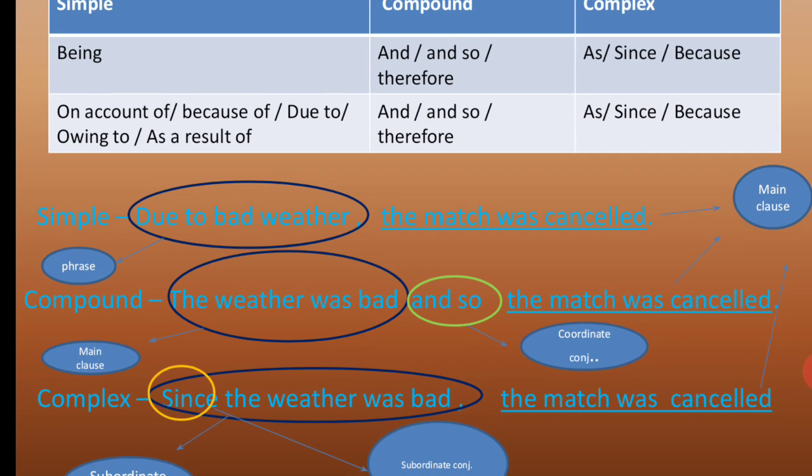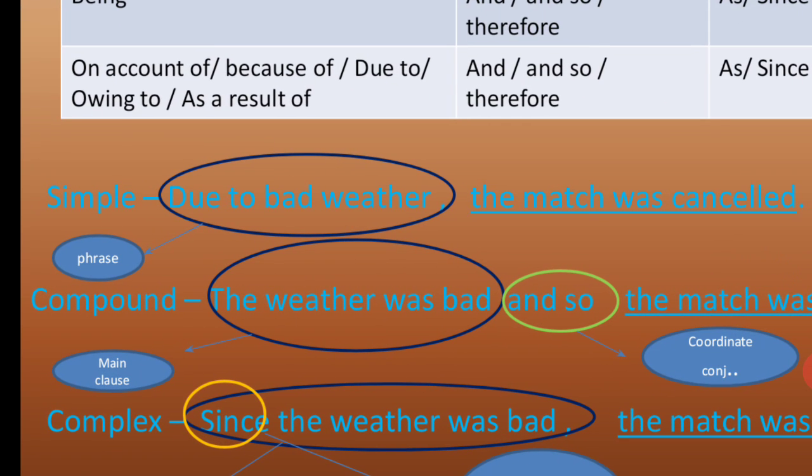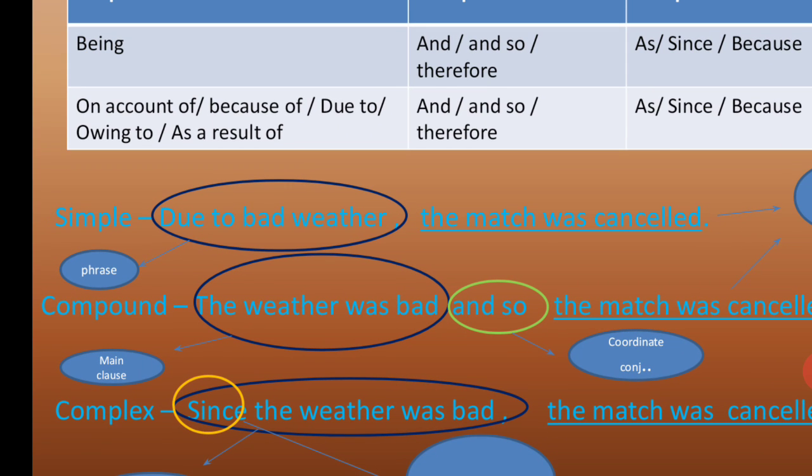Okay, let's see the simple sentence. Due to the bad weather, the match was cancelled. So, simple sentence already we have seen there would be only one main clause. Which is the main clause? Which part of idea has the verb? Due to bad weather, is there any verb? No. So that is a phrase, because any group of words which does not have a finite verb is a phrase.